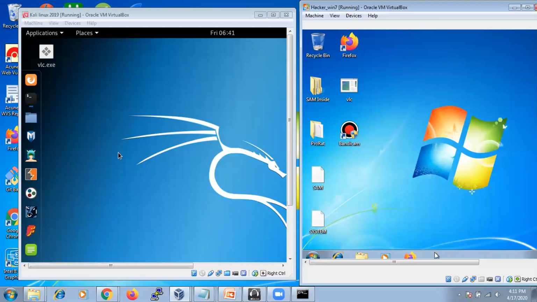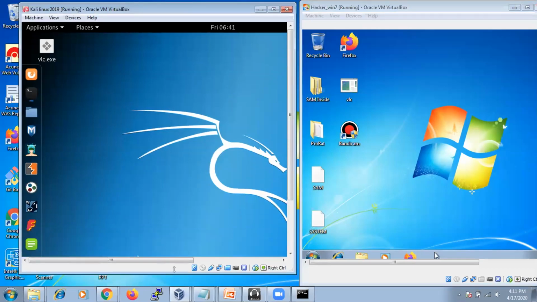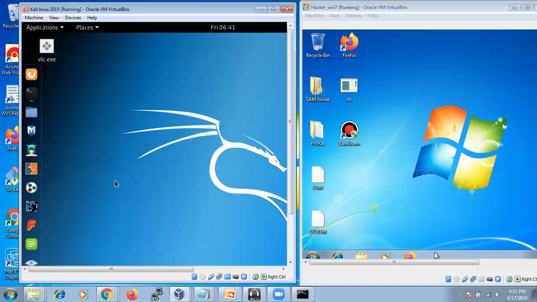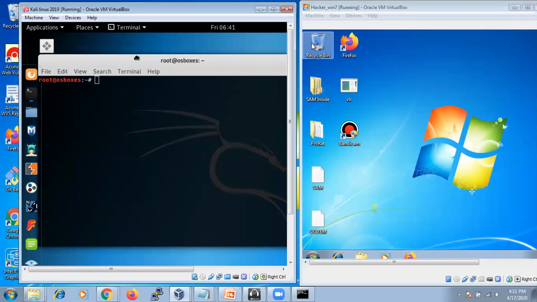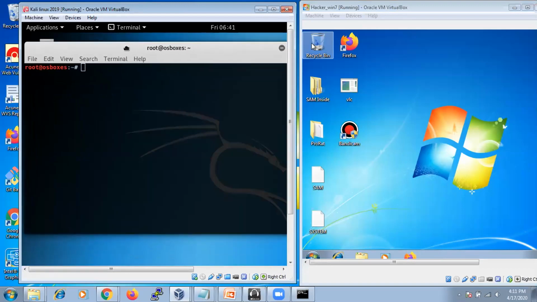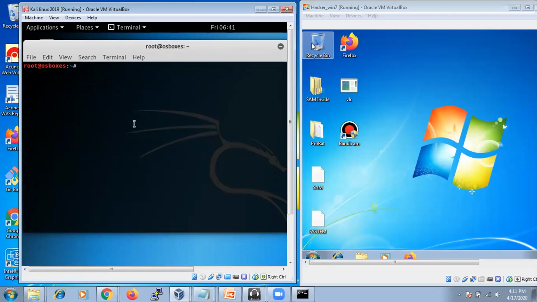So we can execute applications from here itself, and we can give remote commands also. To execute this remote exploitation with Metasploit, I'm going to use a terminal. In Windows, we call it the command prompt. In Linux, we call it a terminal or a shell. So this is a shell. Here, first of all, I'm going to create a Trojan.